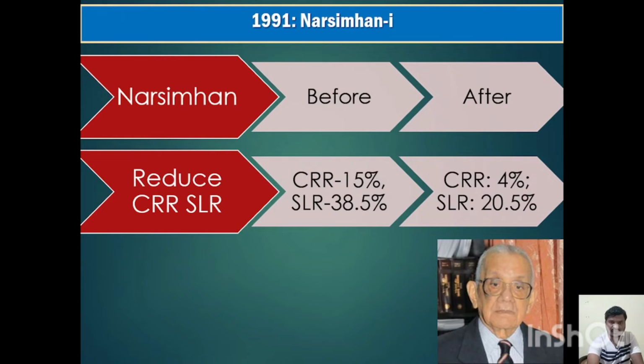So in 1991, the Narasimham Committee was formed to tackle these problems. The Narasimham Committee suggested reducing the CRR and SLR. So before the Narasimham Committee, CRR and SLR used to be very high, and after the Narasimham Committee it became very low. So lending rates will decrease.